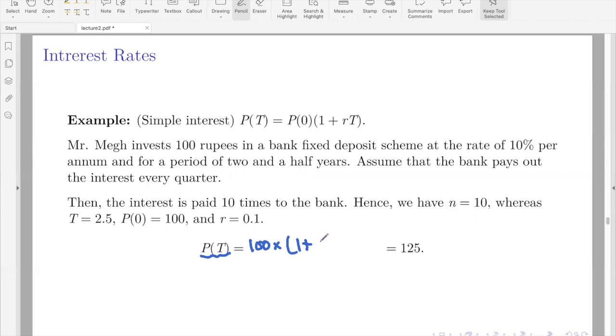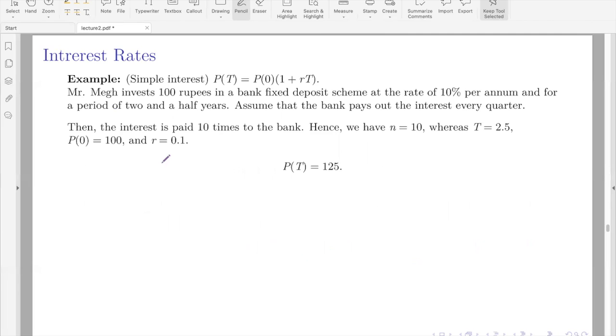is 0.1 into T, that is 2.5, right? And that is given by 125 rupees. So what is the interest that the investor got in this? The total interest at the end of the deal is 25 rupees, right? That's the total net interest that the person got.